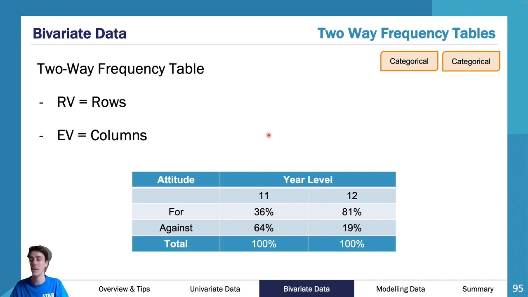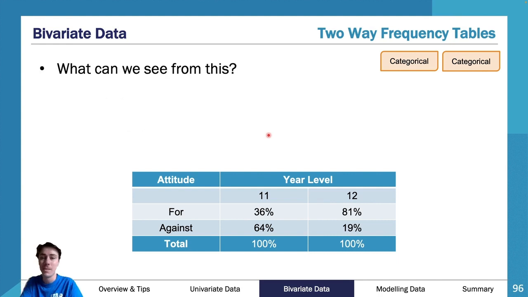So then your 19% might actually be as a raw data value like 20, but then your 64% of year 11s might as a raw data be like 18. So then you might look at it and be like, oh, there's actually more people against it in the year 12s, but if you look at that as a percentage, it's a lot less. So please try and use percentages rather than raw data. Once again, we always want to use percentages over raw data.